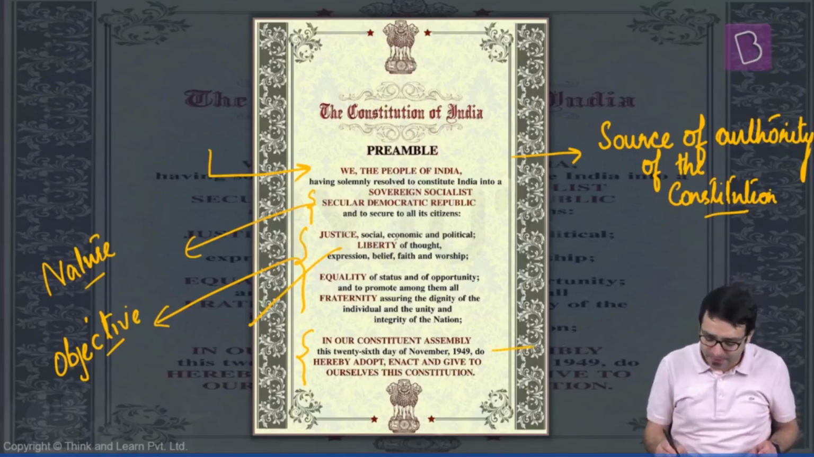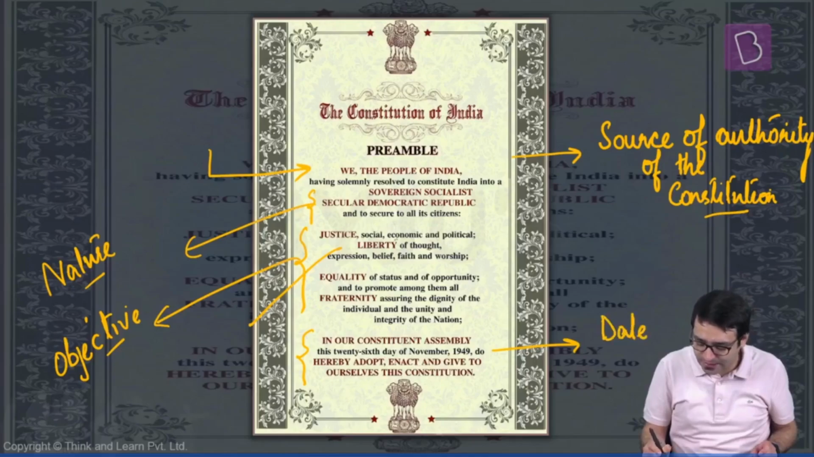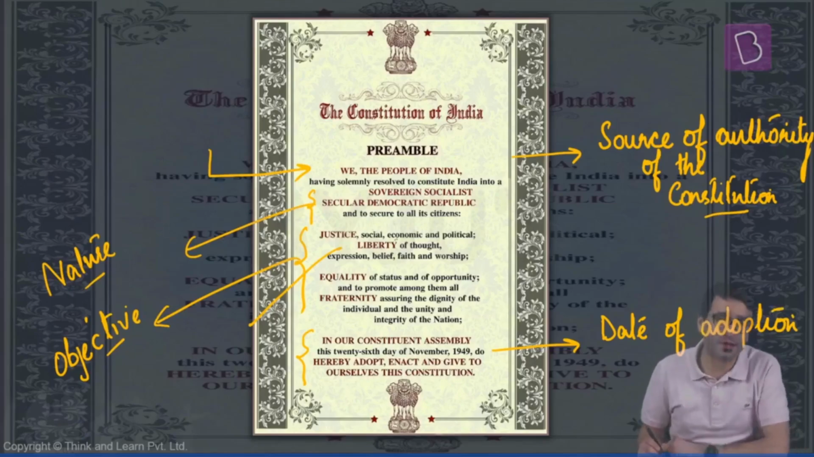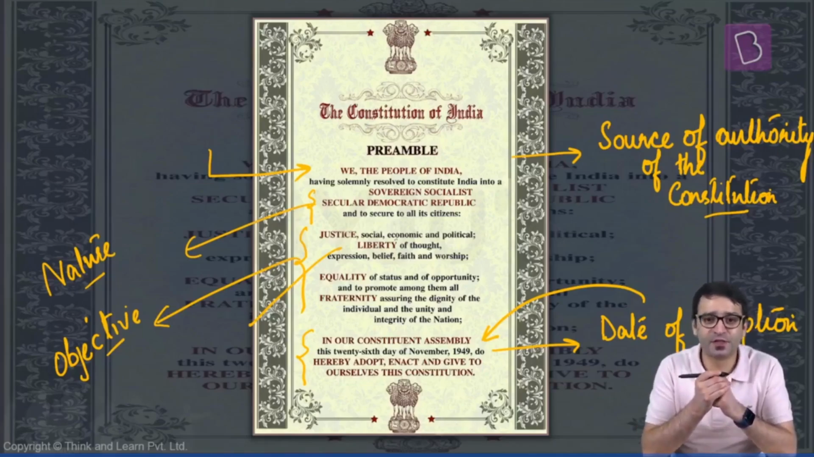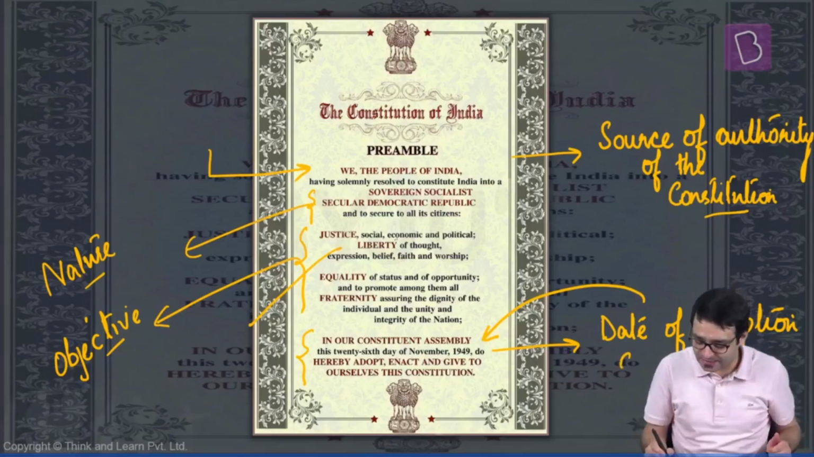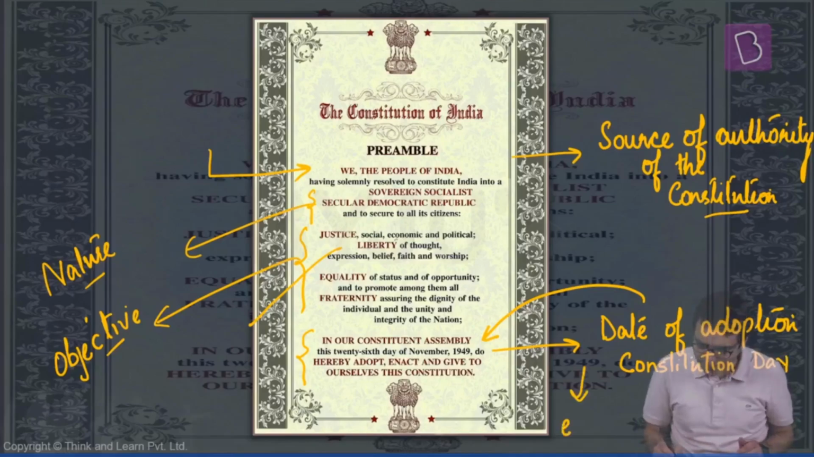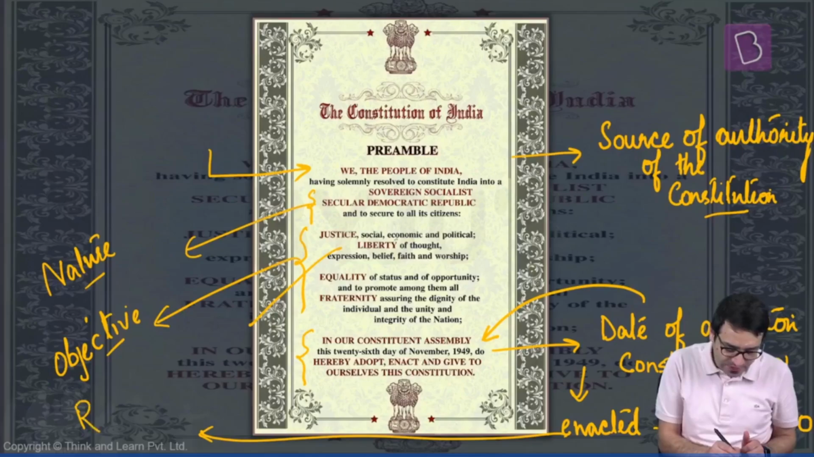And the 4th one, preamble talks about the date on which the Constitution of India was adopted. Date of adoption. And the date of adoption is 26 November 1949, which is celebrated as the Constitution Day. But the Constitution was enacted on 26th January 1950, and it is this date which is celebrated every year as the Republic Day.